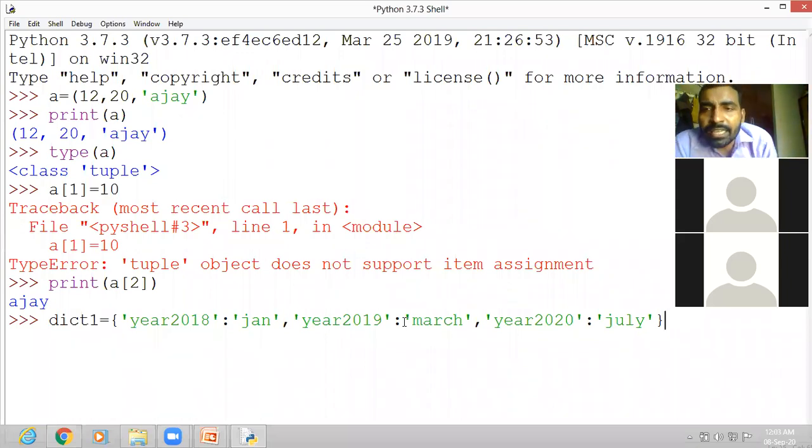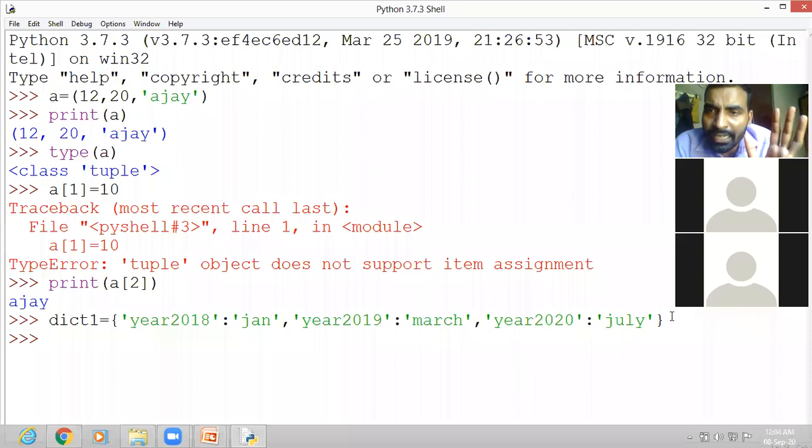A dictionary of 3 key values. So now in this dictionary, if you ask what is the value for the key year 2018, it is January. What is the value for the key year 2019? It is March. What is the value for the year 2020? It is July. So there are 3 keys with 3 values. Now press the enter key. Finally close the curly brace and press enter.